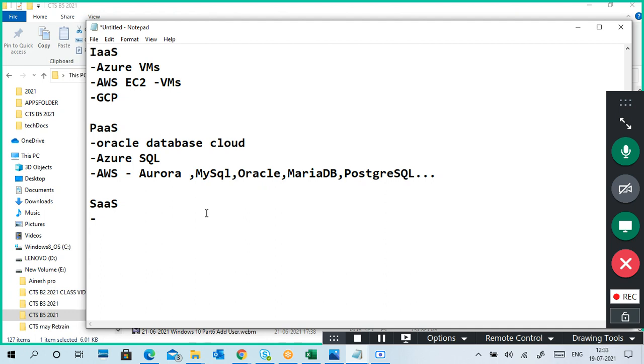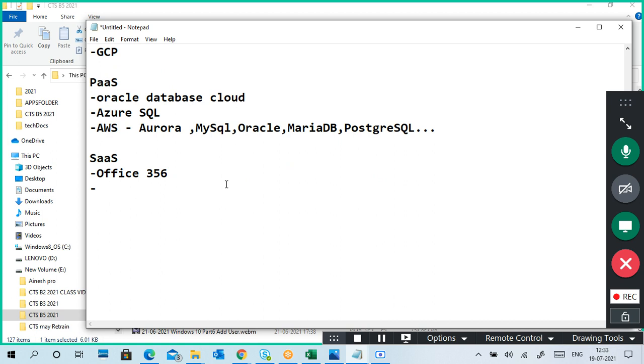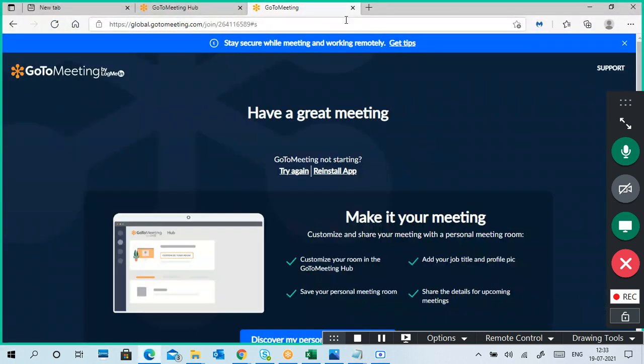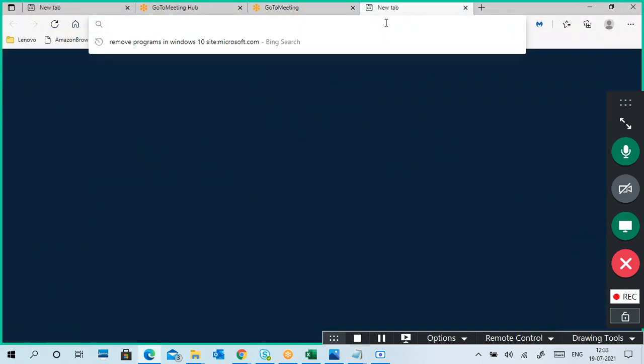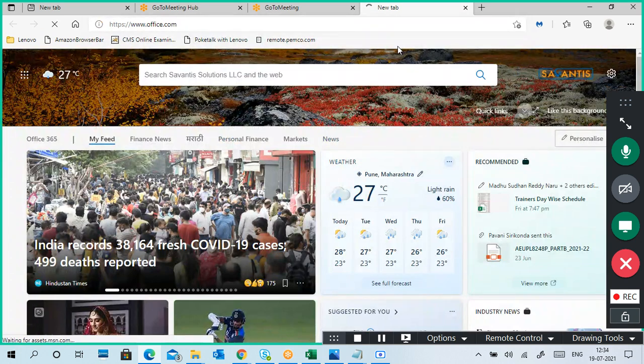Okay, so that is the difference between on-premises, infrastructure as a service, platform as a service, and software as a service. An example of software as a service is Office 365. What does Office 365 mean? I no need to install an Office 365 application on my desktop. It works offline and online also. Using a simple browser, I can access my Office.